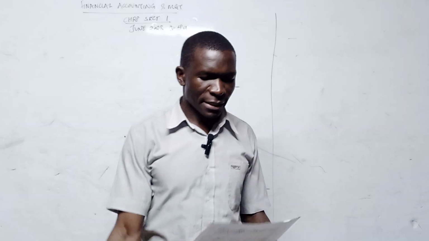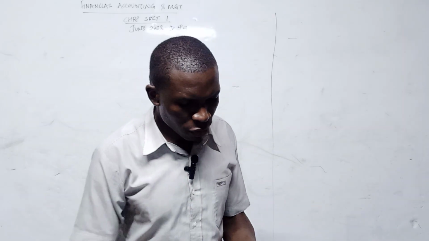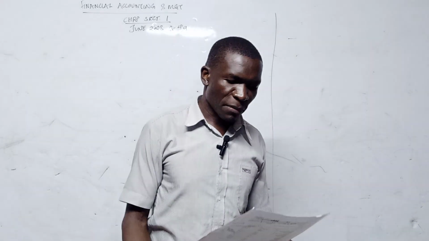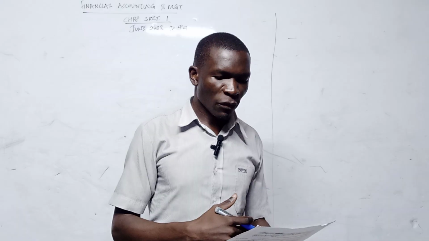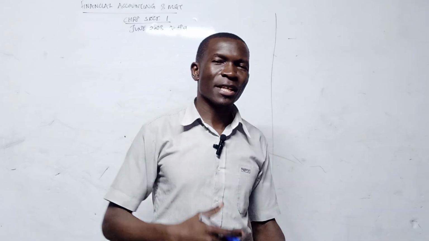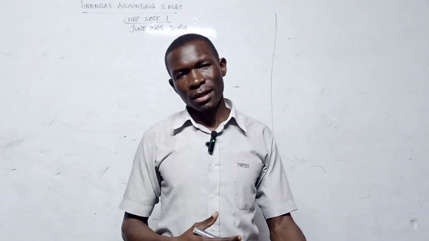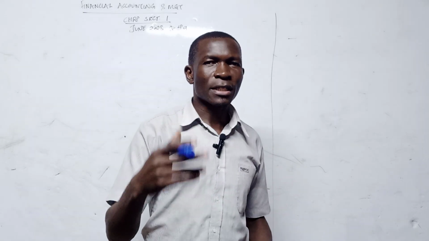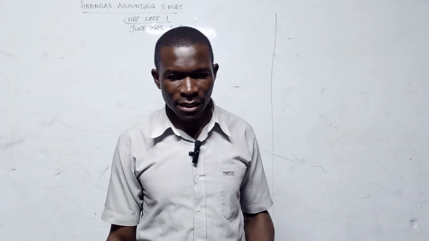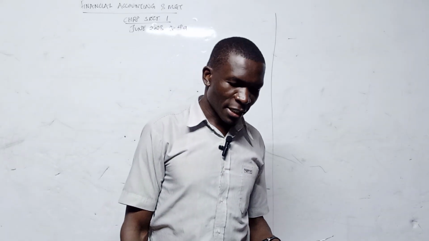Motor vans balance sheet. Provision for depreciation of motor van. That one also depends on whether there is another provision in the additional information or not. If there is another provision in additional information, then we have to do a comparison and see whether it is an increase or a decrease. If it is an increase, then the difference of the increase is going to be treated as an expense in the income statement.